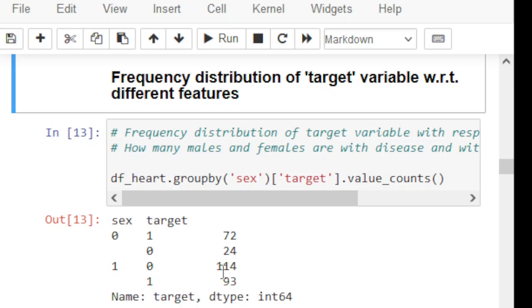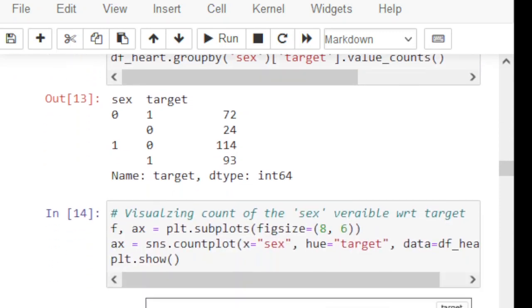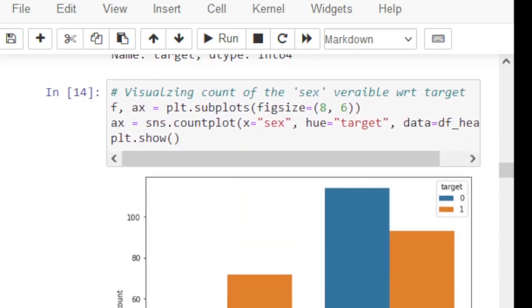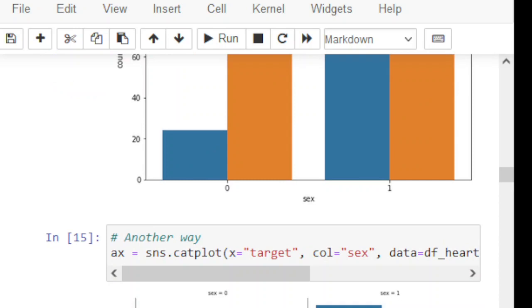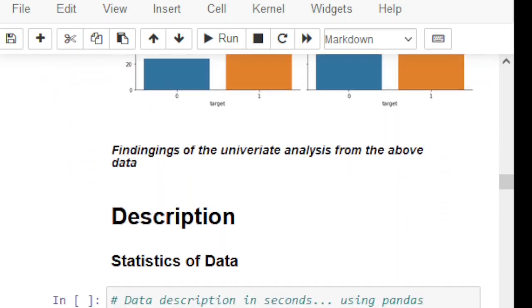These are the findings of the univariate analysis, where we look at the feature sex with respect to the target variable, that is, how many females are suffering from heart disease and how many males are suffering from heart disease. Now these are the graphical representations to show how many males and females are suffering from heart disease.